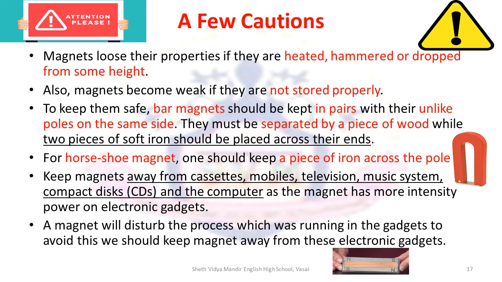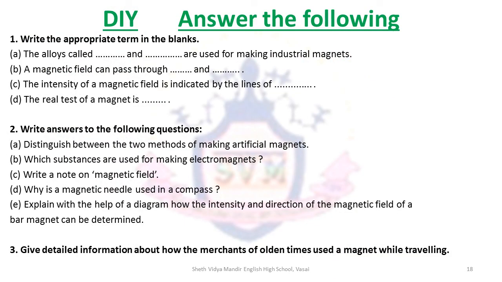Also, keep in mind that you should keep magnets away from cassettes, mobiles, telephones, music systems, compact discs, that is CDs, and computers, as magnets will disturb the process which was running in the gadgets, and to avoid this, we should keep the magnets away from these electronic gadgets.